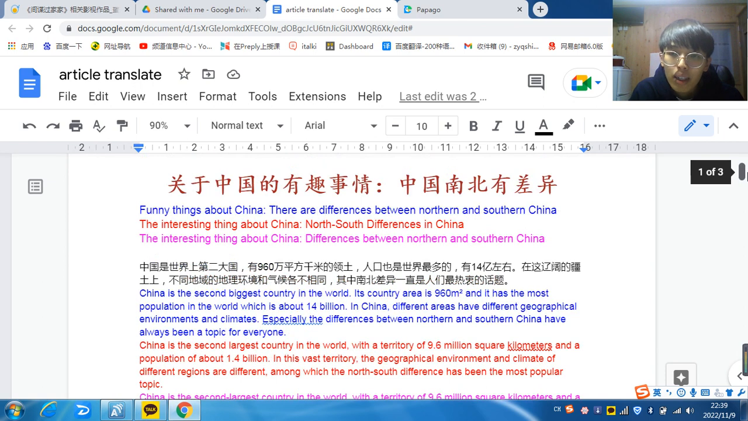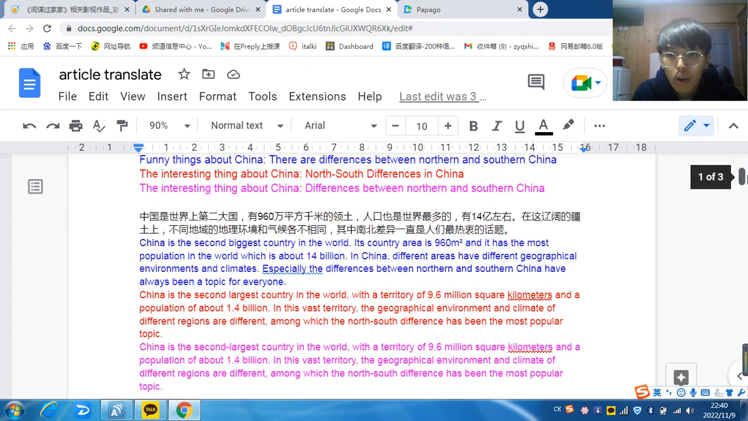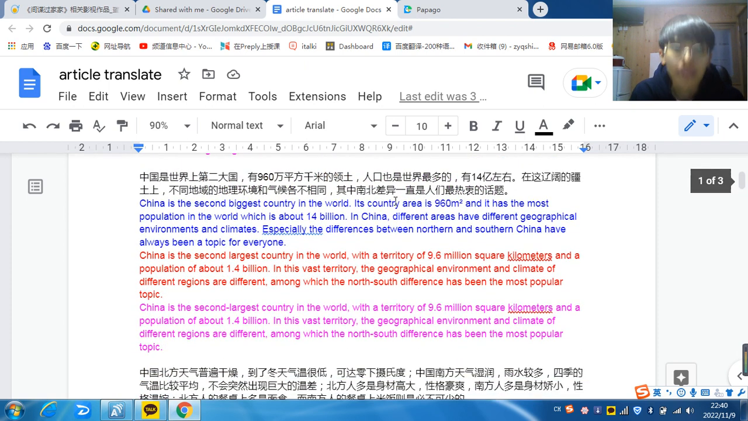So this article talks about the differences between North China and South China, like the people there, and also the geographical environment and the climate of North China and South China. So I will start the translation. For the first sentence,